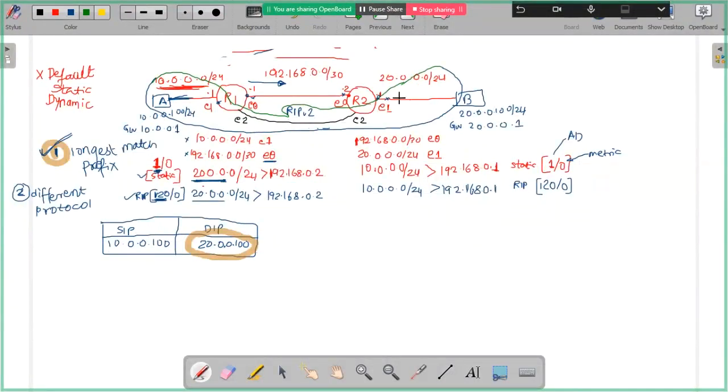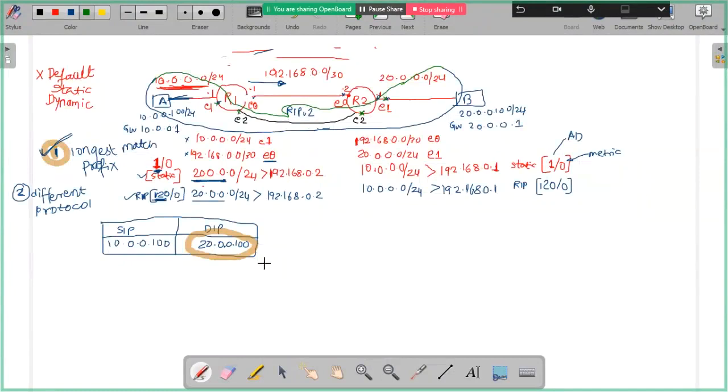I am not enabling RIP on this interface. I am enabling RIP only on interfaces E1 and E2, and on router 2 also I am enabling on E2 and E1. I am not enabling on the E0 interface. Are you getting the point?